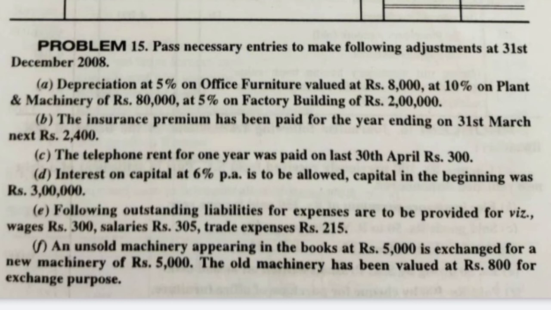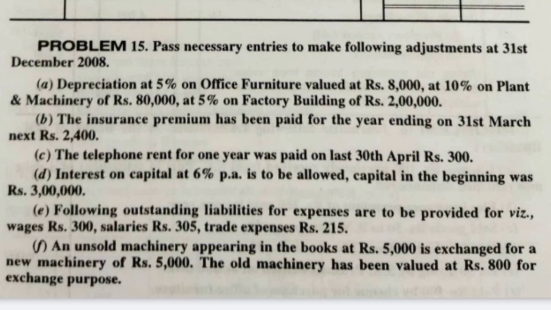What is the entry? Interest is an expenditure to the business. So interest account debit. To which account are we crediting? That is capital account, that is owner's equity. Interest account debit to capital account, that is 18,000. Here we are not dividing among the months because these are the adjustment entries.